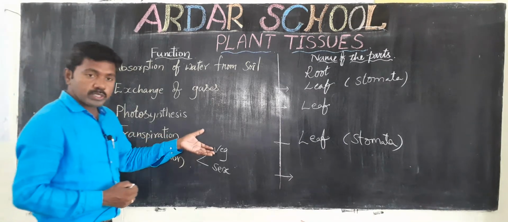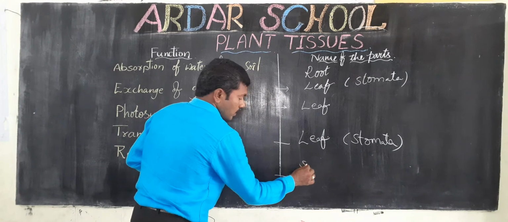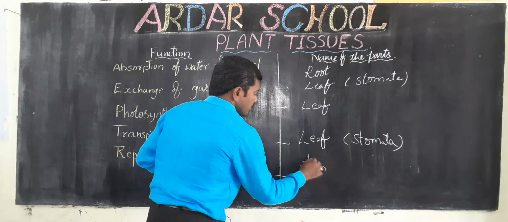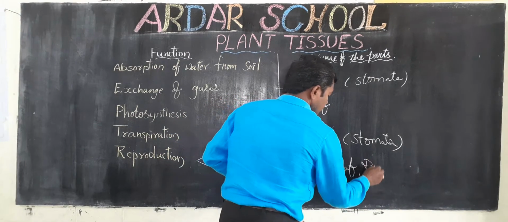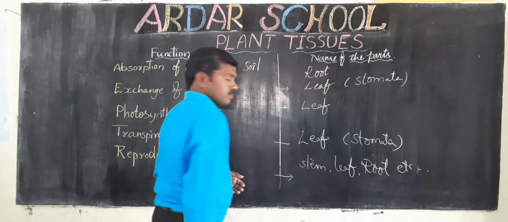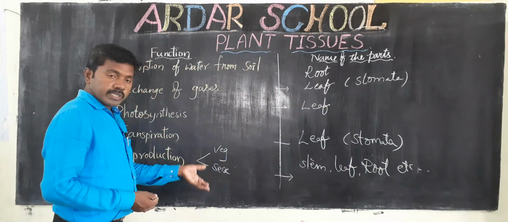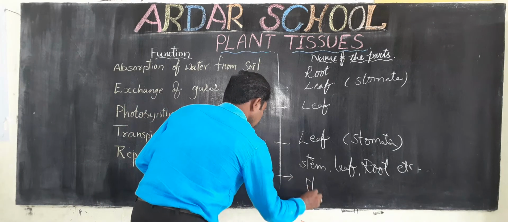Vegetative reproduction means using vegetative parts like stem, leaf, root, etc. But sexual reproduction is done with the help of flowers only.